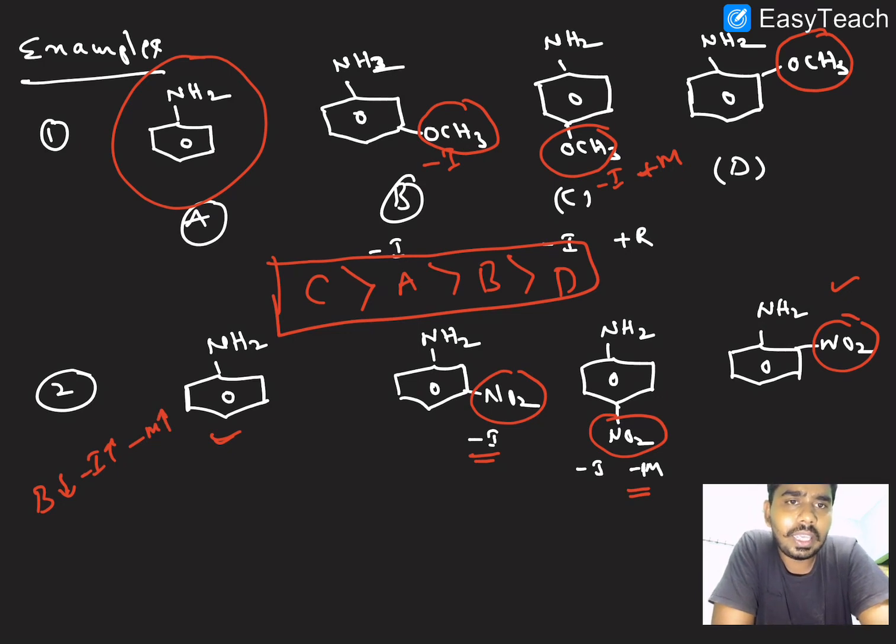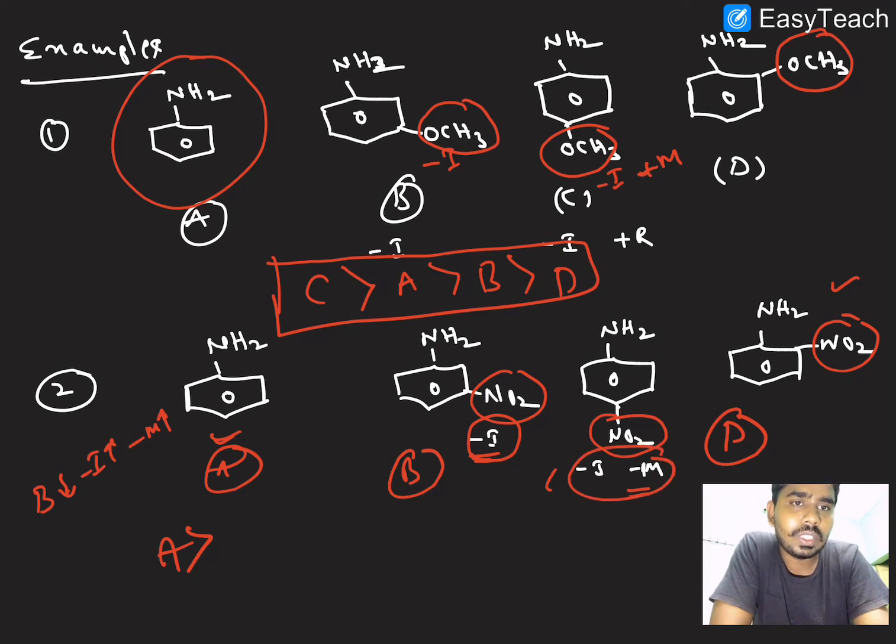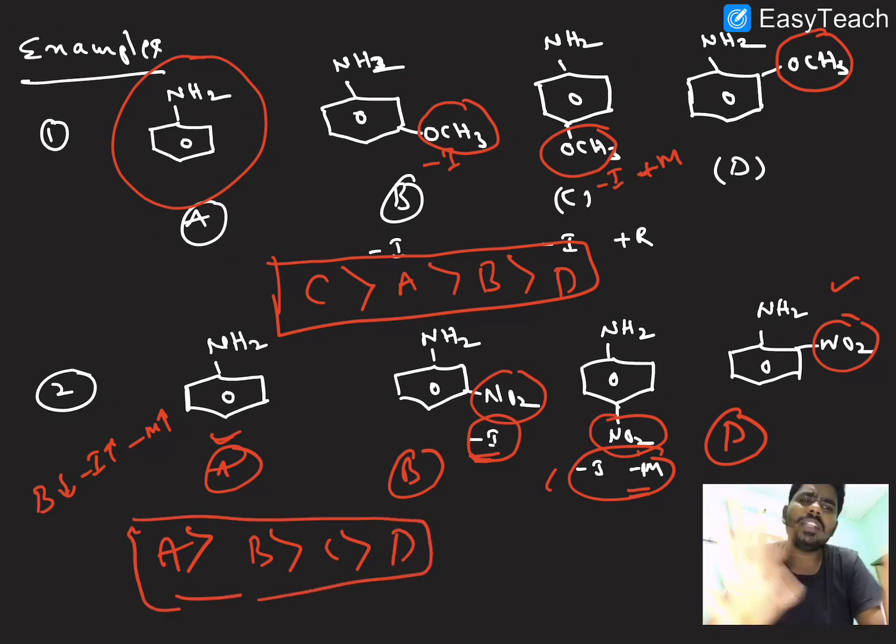So A has more basic strength, then B and C, and the least one is D because it has the ortho effect. I hope it is very clear.